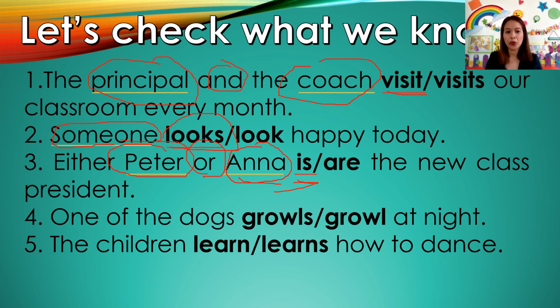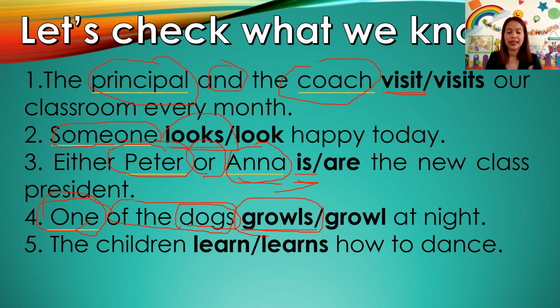Okay? Number 4, one of the dogs growls or growl at night. Anyone? Yeah, Marvin? What is the subject? One. Growls is the verb. Very good. Okay. So, as you see here, one is your subject, not the dogs, okay? Because of the dogs is a phrase, it doesn't affect your verb, alright? Your subject is one, so it's singular. So you're going to use growls, okay? Because it's a singular subject, alright?